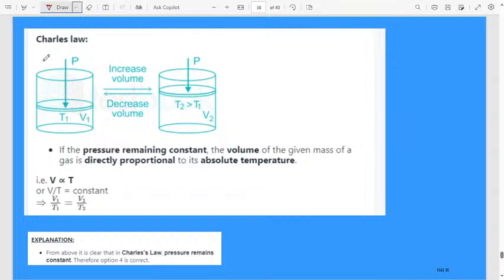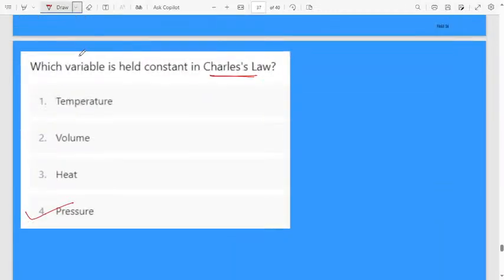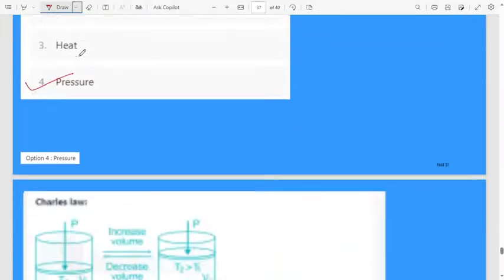Consider here Charles' law. If the pressure remains constant, the volume of a given mass of a gas is directly proportional to its absolute temperature. If V is directly proportional to T when pressure is constant, then V1 by T1 equals V2 by T2. This we consider as Charles' law. In Charles' law, pressure remains constant. Always remember, in Charles' law pressure will be constant.